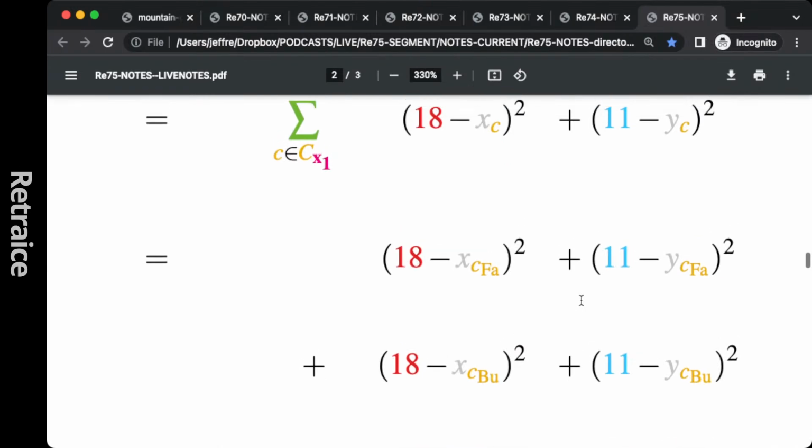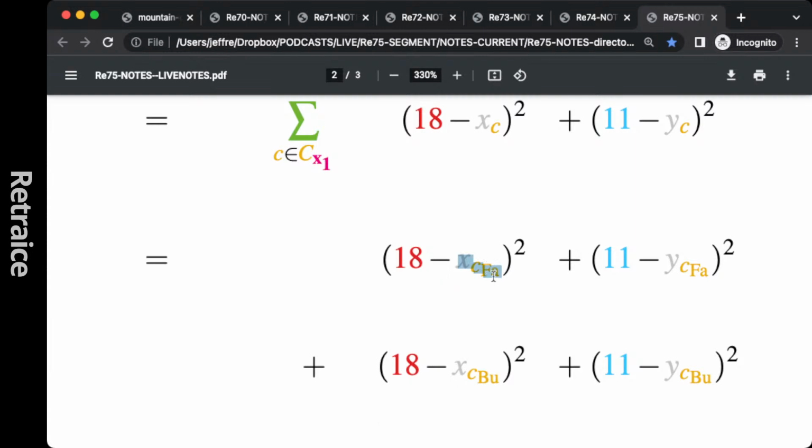Well, we only have 2 cities. Over here we're saying for each city in the set of cities, do some arithmetic. We only have 2 cities, Fagarash and Bucharesti. So here's Fagarash and here's Bucharesti. What I'm saying here is you take the coordinates of the airport, 18 and 11, and you have to do some subtraction with the corresponding coordinates from each city.